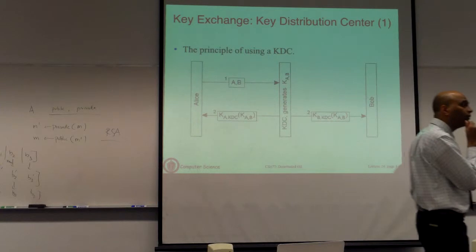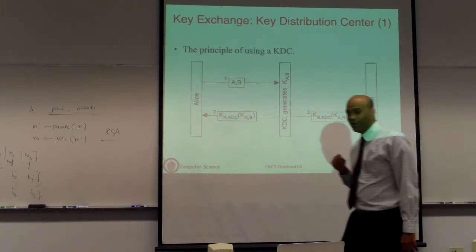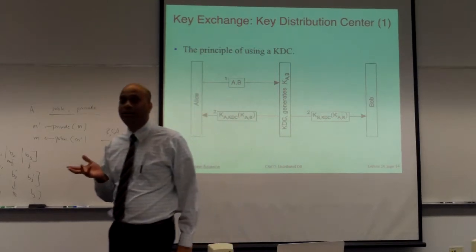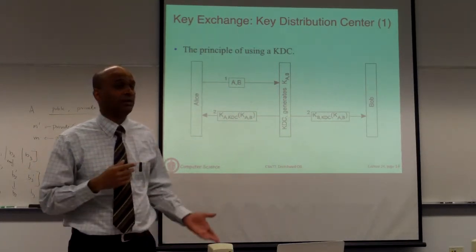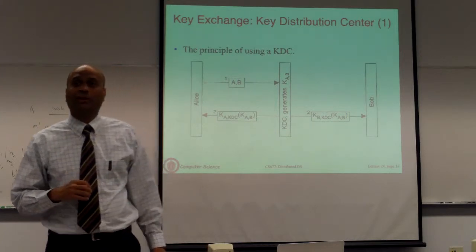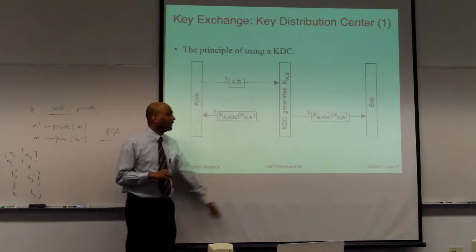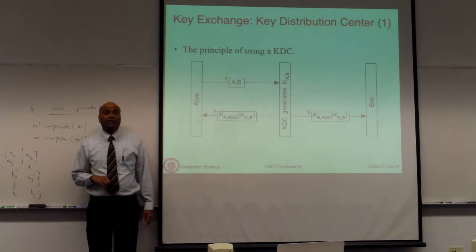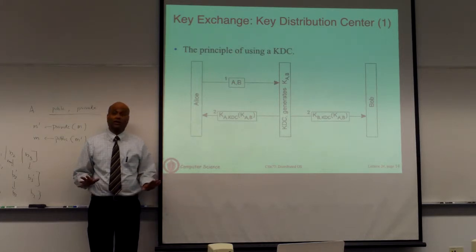That's a good point. I think the question is, how is the first set of keys distributed? Typically you can't distribute it over a network, because then that means you have to re-encrypt it. So this has to be done in an offline fashion. It's like, let's say you go to your KDC personally, and then they load your machine with a key. Okay, so it's not going over any unencrypted channel.